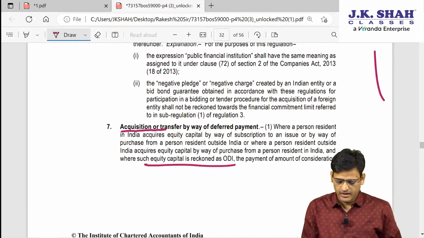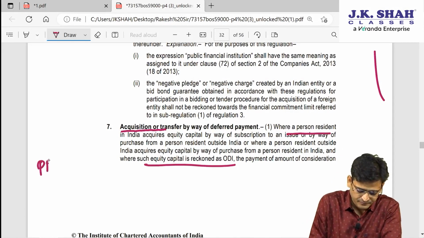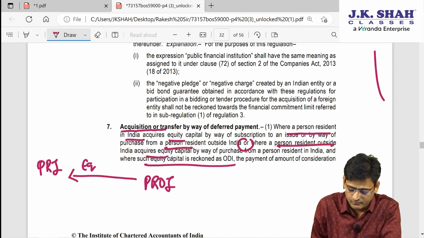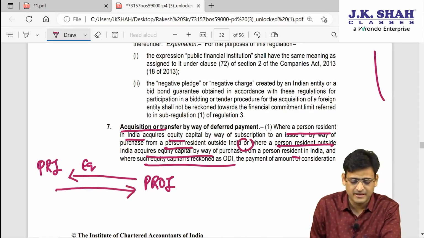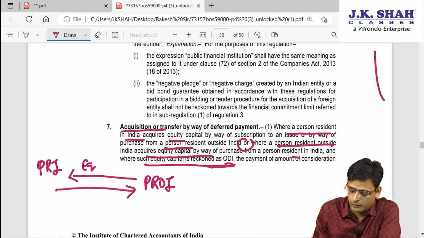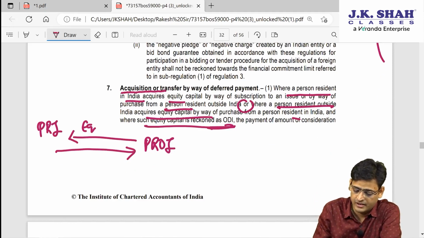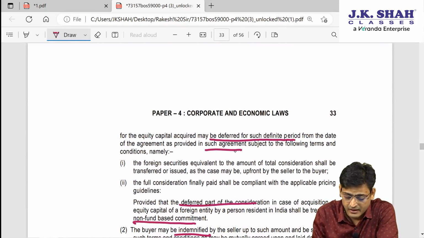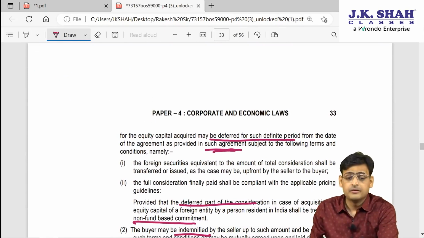Please understand, when a person resident in India, that is PRI, is buying equity capital from a PROI, or a PROI is buying from a PRI, by way of ODI, the payment of the amount of consideration for the equity capital may be deferred for such period as agreed between them. What does that mean?